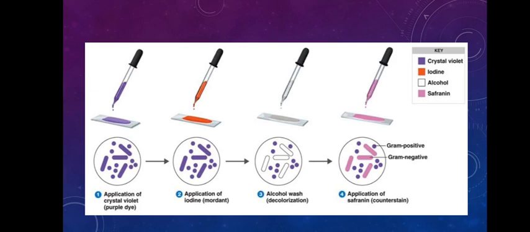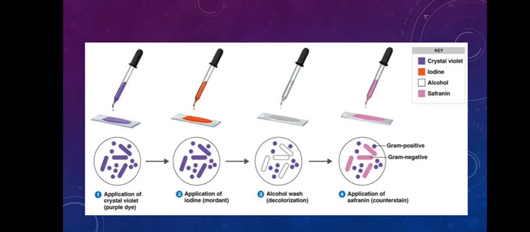After applying this dye, he applied iodine. Iodine is used as a mordant to increase the affinity of the stain.